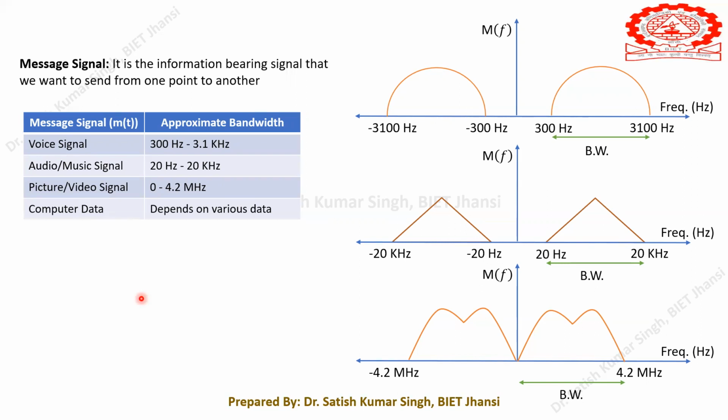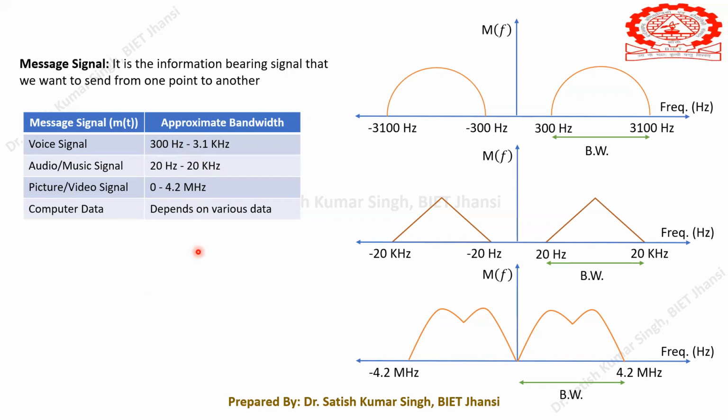So if you see the human voice, we are able to produce a human voice that may go beyond 5 kilohertz or 10 kilohertz, right from 300 hertz and beyond 10 kilohertz. But still you remember that most of the signal strength is actually concentrated within a certain range, most of the strength.